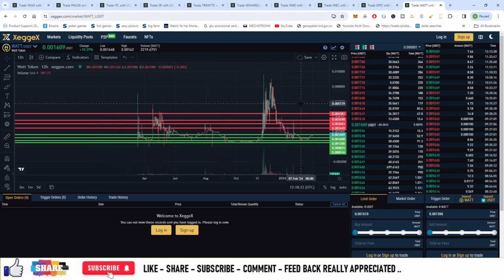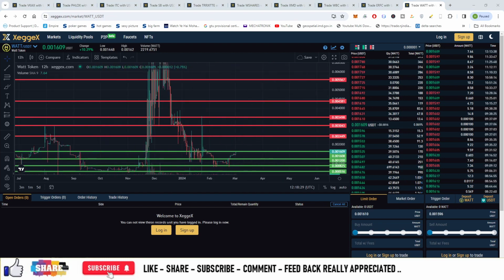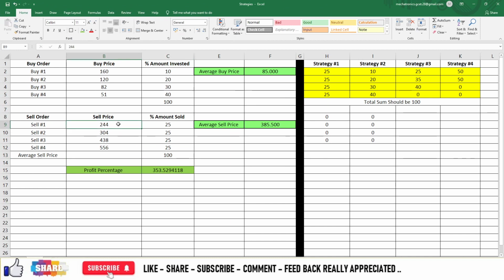So these are the four good possible resistances. Fifth resistance is 556, so you can take that value also. So the first resistance is 244, second value is 304, third is 438 and 556. Let us keep equal amount of allocation for the selling exits. So your first exit is 244, second exit is 304, third exit at 438 and last exit is 556.